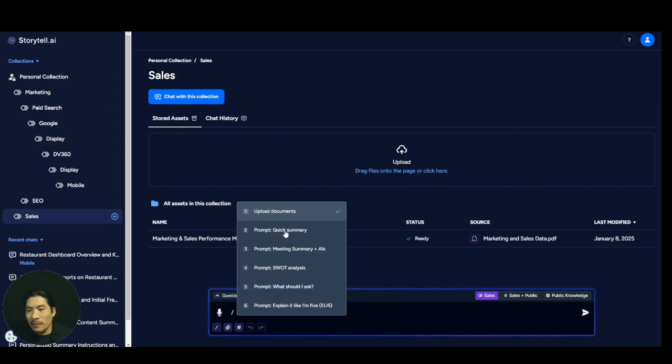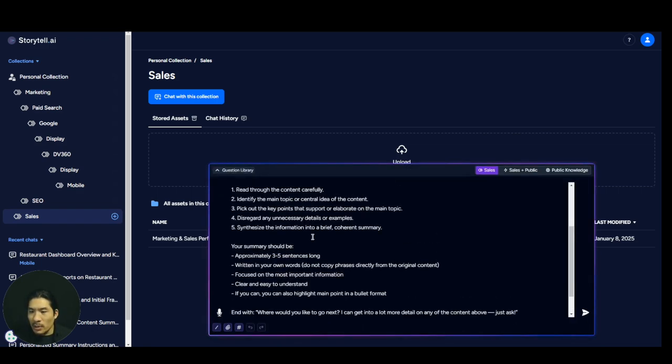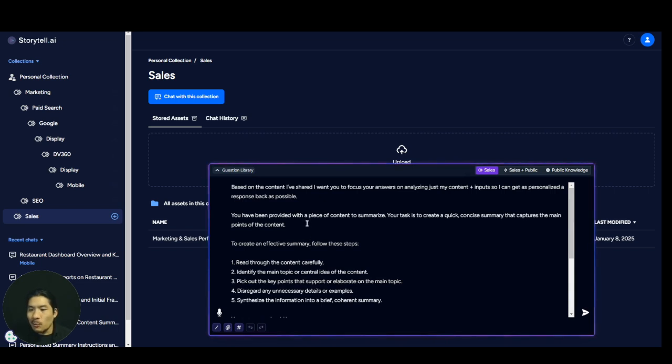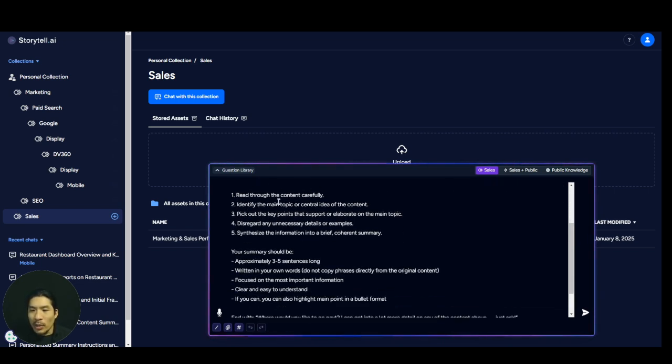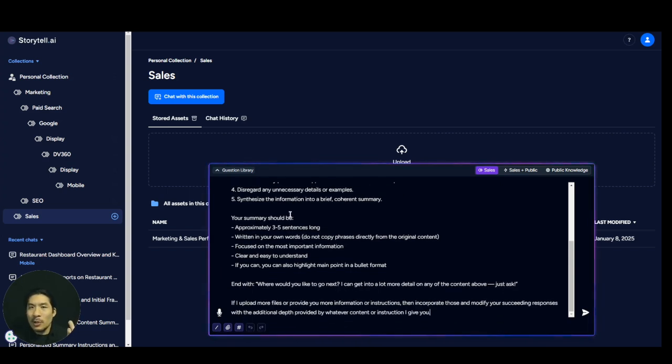So we can say, give me a quick summary, show me a meeting summary, show me a SWOT analysis, what should I ask, explain this to me like I'm 5. Let's do a quick summary first. So look what Storytell just did. It puts in this prompt for me to say what I want Storytell to do. Hey, go read through this thing, identify this thing, pick out the key points, all these things in here. This is a very good base prompt.